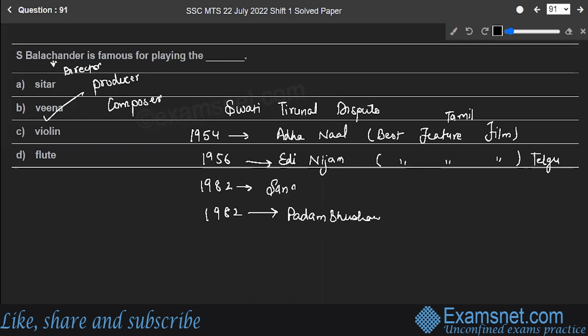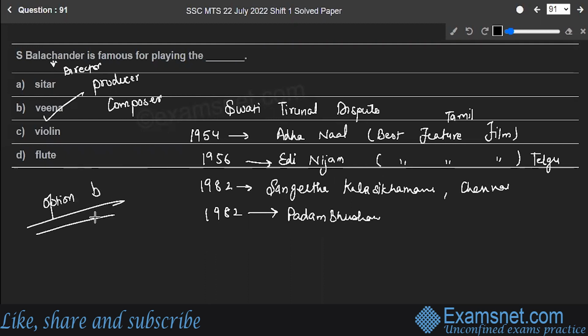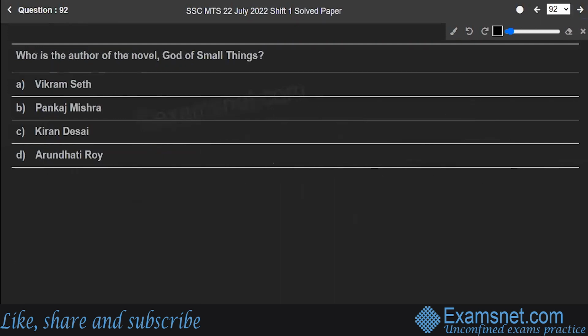So here it was the Sangeeta Kala Sikhmani Award by Fine Arts Society, Chennai. So option B, Veena, is the correct answer to the question. Next is question number 92.